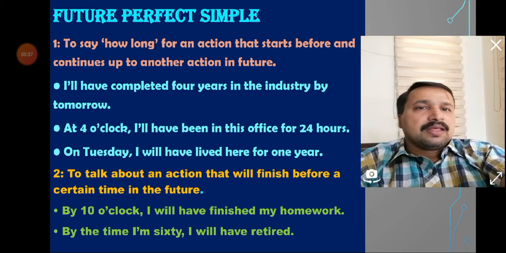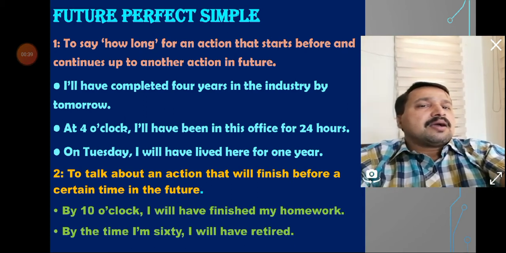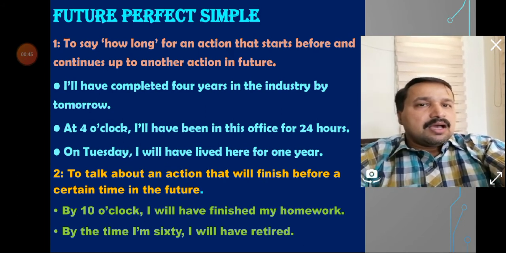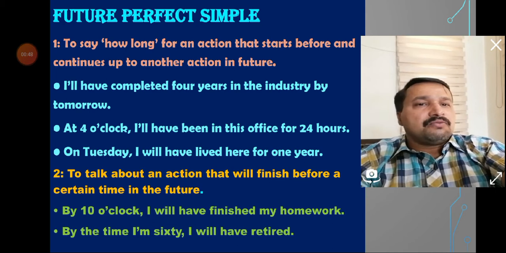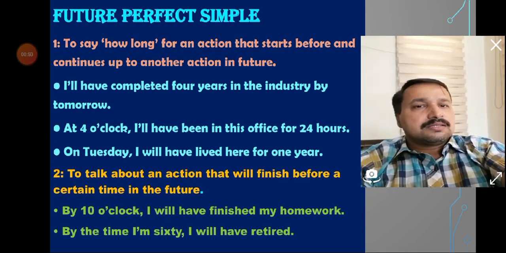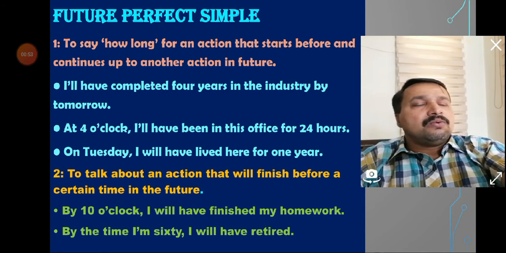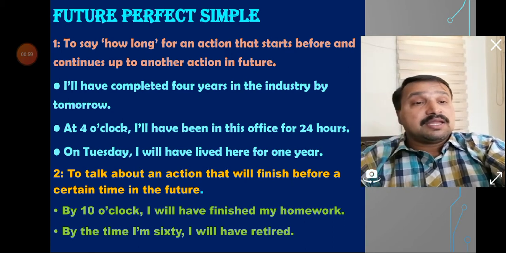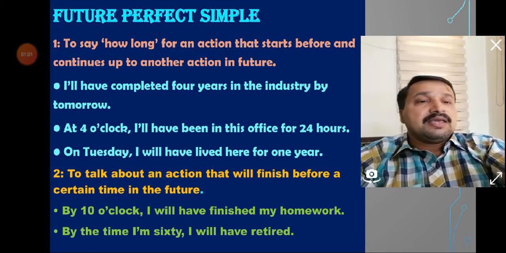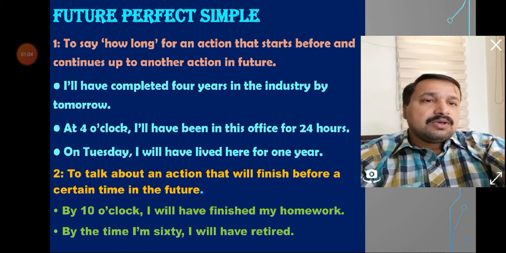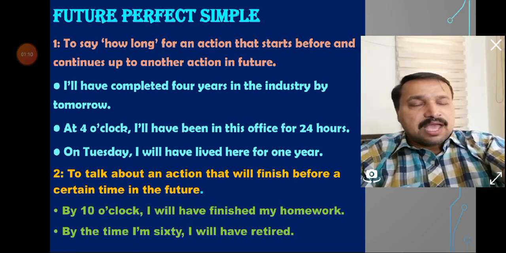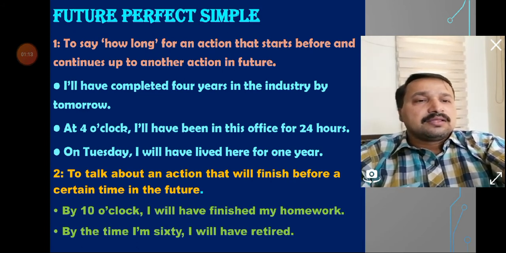For example, I will have completed 4 years in the industry by tomorrow. At 4 o'clock, I'll have been in this office for 24 hours. On Tuesday, I'll have lived here for 1 year. So all these statements state something that will be completed in future by a particular time. So a time as well as the completion of the action by that expected time, these two things are considered important in future perfect.